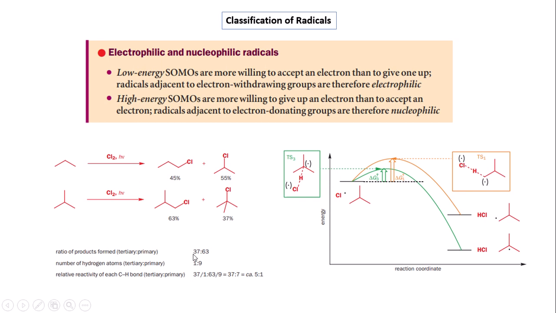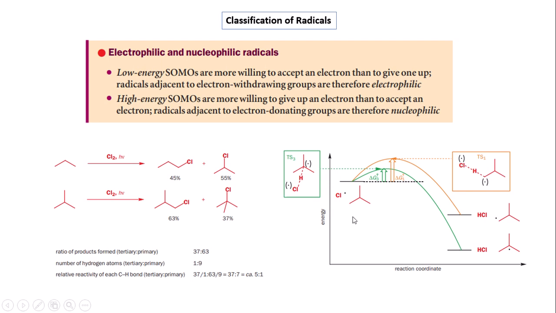This rate can be explained by the relative product ratio and also by the number of hydrogens. If we compare the substrate, here 9 hydrogen atoms are present in the isobutane structure as primary type, and only 1 hydrogen atom is of tertiary type. If we compare their rates, the product ratio is 5:1. Here the relative rate can be calculated from this product ratio.